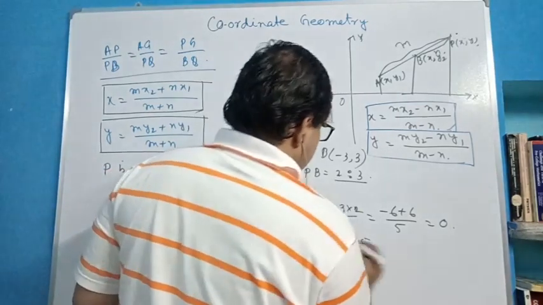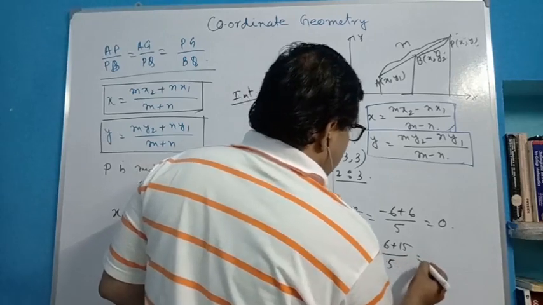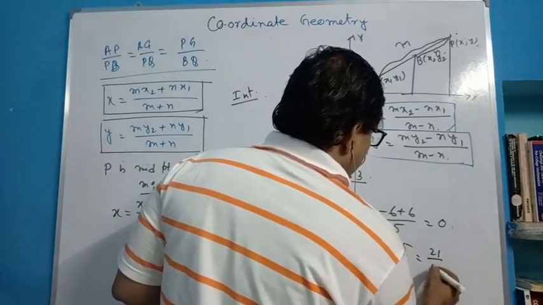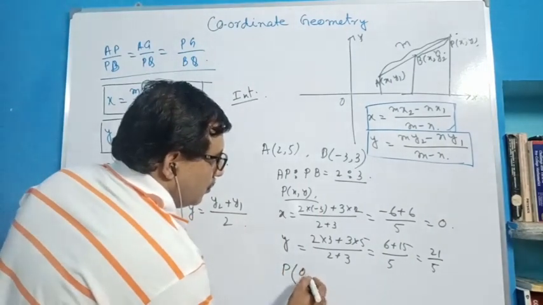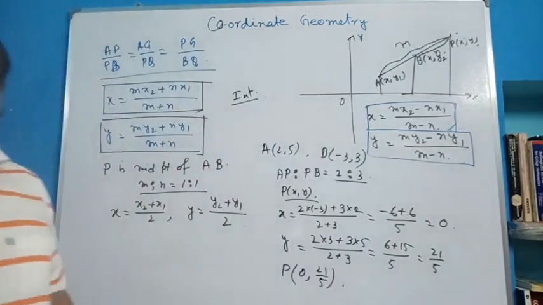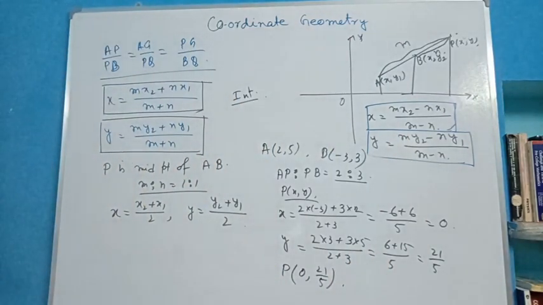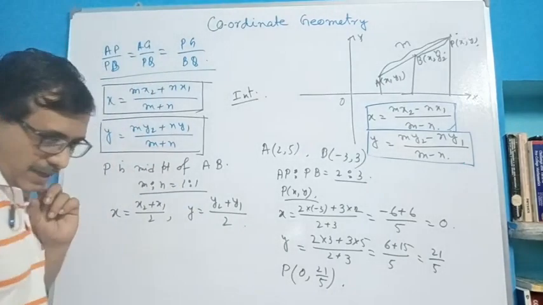So it will be 6 plus 15 by 5, that means 21 by 5. Therefore the coordinate of P is (0, 21/5). Therefore this point lies on which axis? Obviously it lies on the y axis.